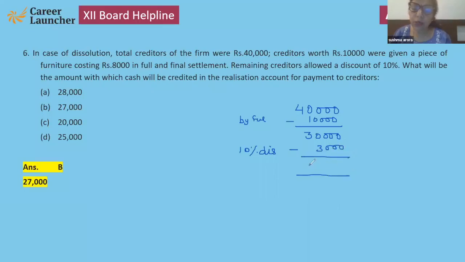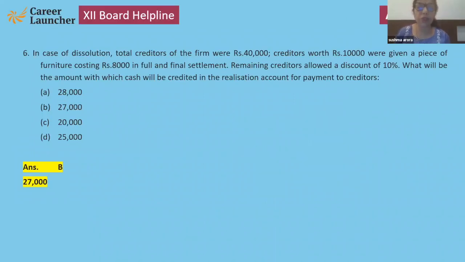So the total amount remaining will be 27,000. Please note down the question. Clear? Again, 40,000 minus 10,000 is 30,000, minus 3,000, so 27,000 is the remaining amount.